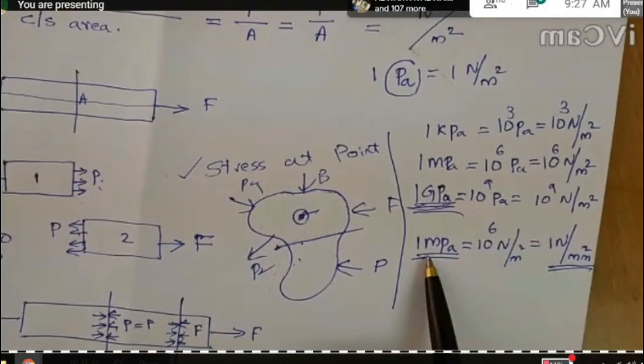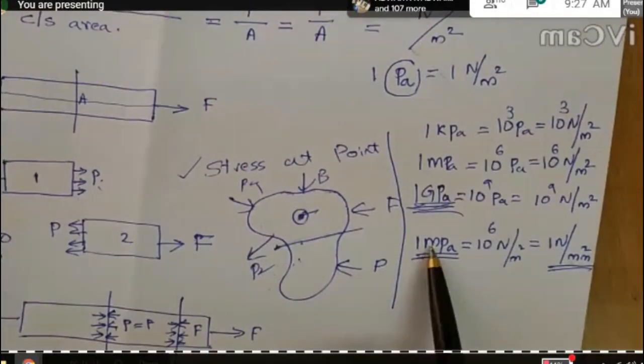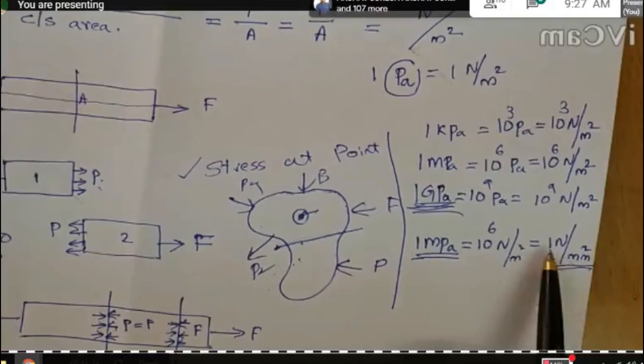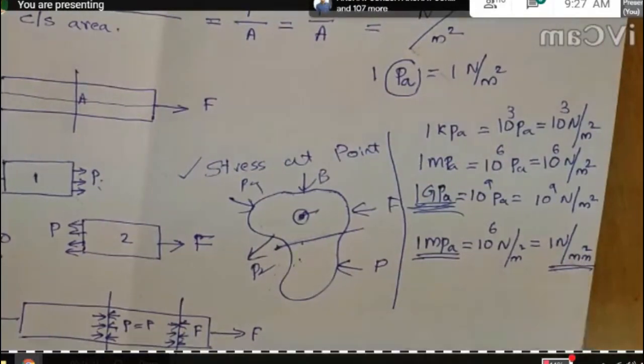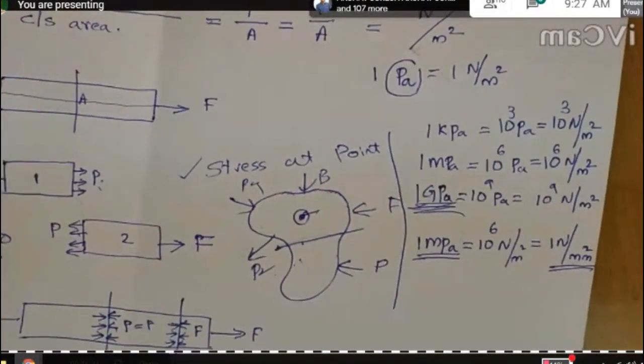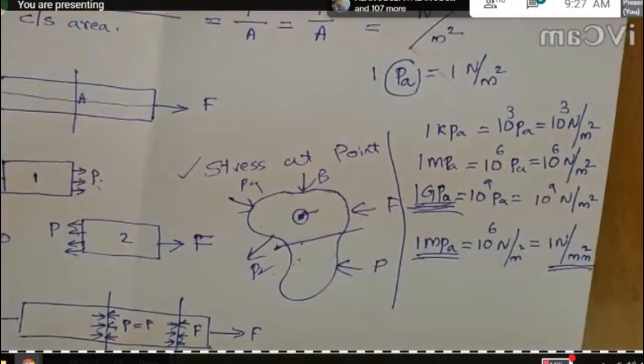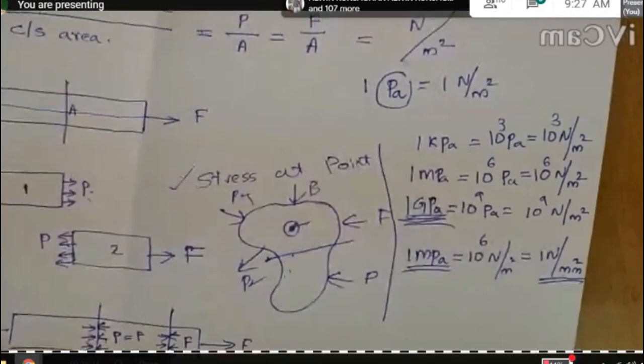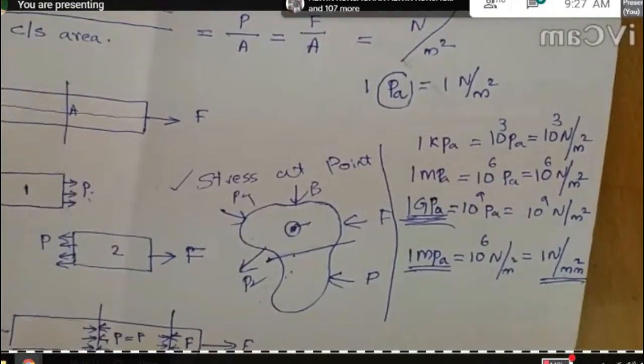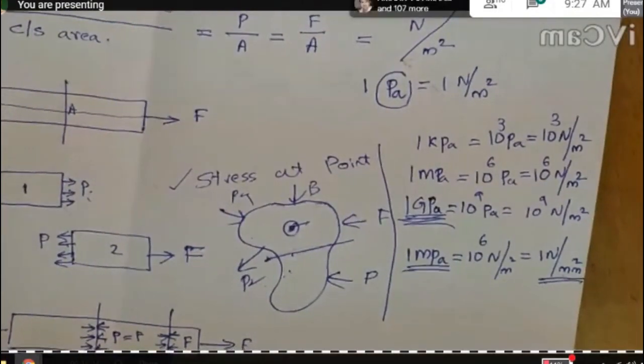Then we can easily convert this megapascal into 1 Newton per mm square, and throughout the problem we can use mm units. So you have to study this: the Pascal is the SI unit of stress, and we can use kilopascal, megapascal, and gigapascal.